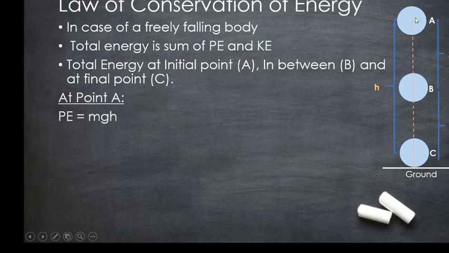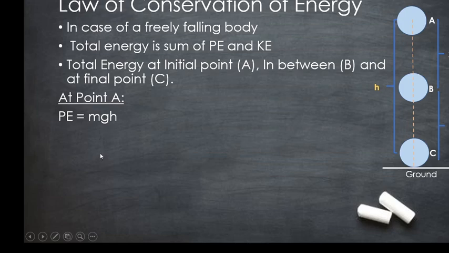Since it is at a height of h, the potential energy Pe is equal to mg into h, where mg is the force, that is the weight acting vertically downwards on the body, and h is the displacement. So potential energy is equal to mgh.